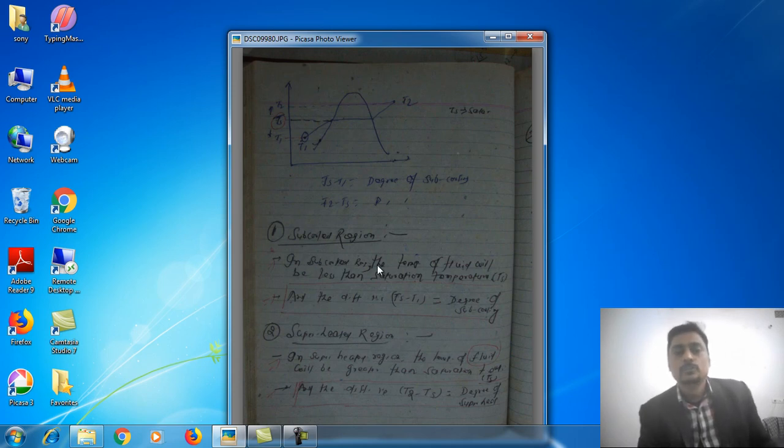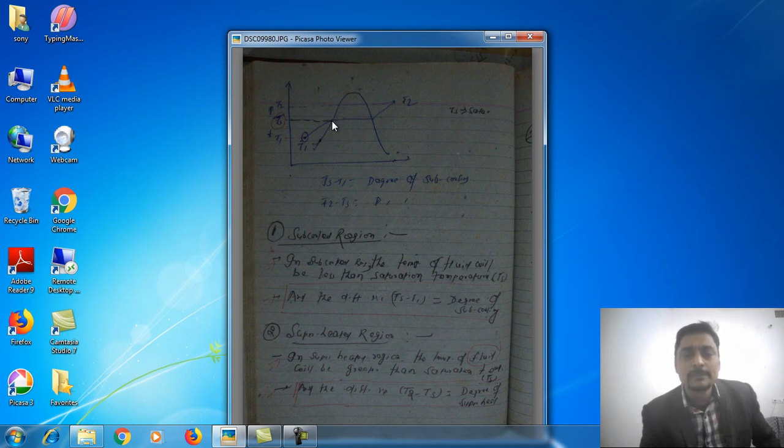So the same dome is drawn here. We need to understand some different terms like degree of subcool and degree of superheat. As we know, this is the subcooled region. In the subcooled region, the temperature of the fluid will be less than the saturation temperature, because this is the saturated liquid curve.